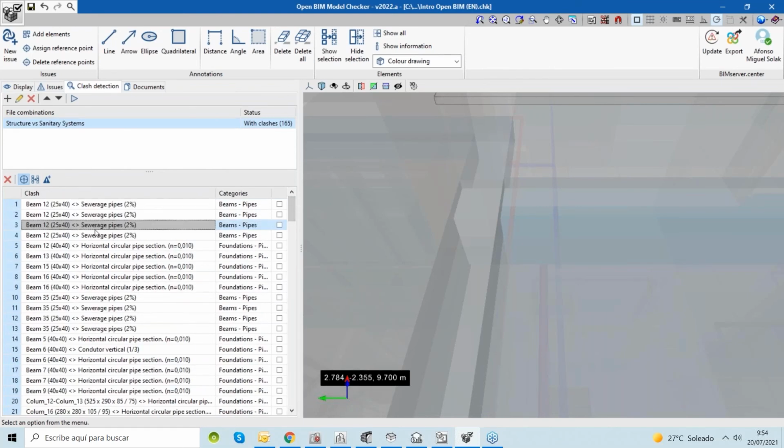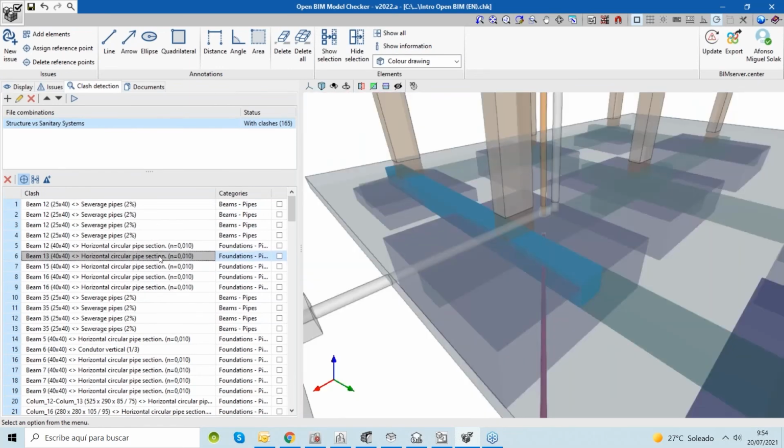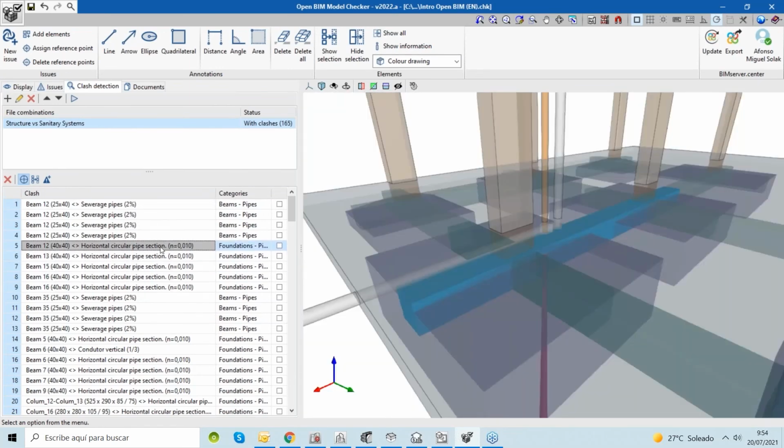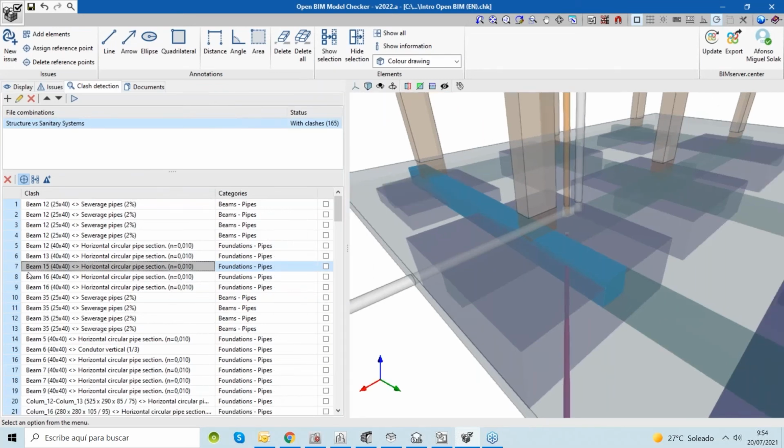We can see for each situation if that's something really important, or if it was a problem during the modeling phase, or if it is not actually a clash. Okay, so we can classify these clashes here. For each clash we can see information related to the objects that are colliding.